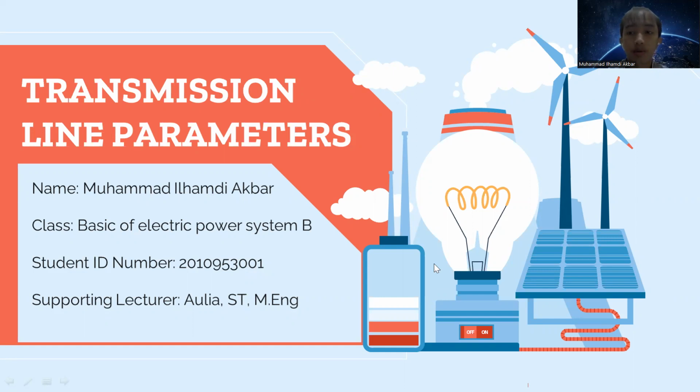Before that, let me introduce myself. My name is Muhammad Akbar. I'm from class Basic of Electric Power System B, and my student ID number is 2010953001. And my supporting lecturer is Mr. Aulia ST M. Ing.